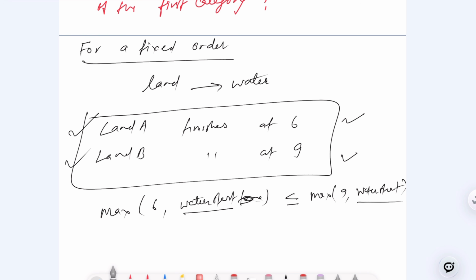So in this case, we should check the max between these and it should be less than or equal to this, right? Because the water starts at 6. And if we say less than or equal to the 9 and the water start, so the water finishes at where? At 9, right? So when we are choosing the first ride in an order, we only care about the one who finishes first, or the earliest, we can say, right?